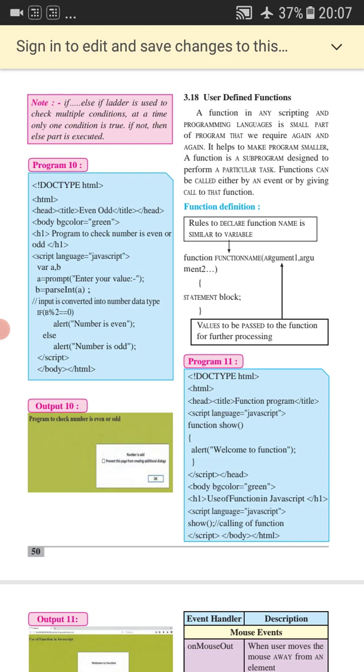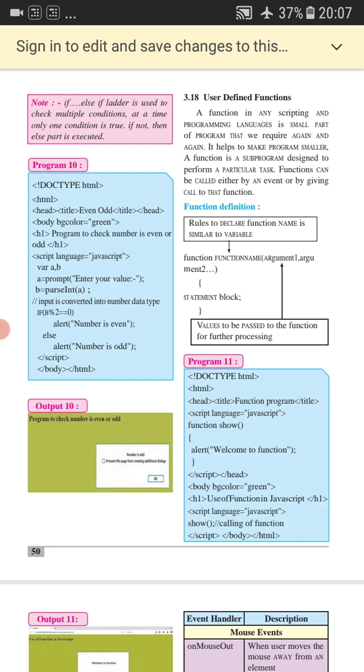You can provide any function name, for example sum. Then in the brackets you have to pass the arguments, that is the parameter values, and then the statement block. Whatever you want to write, you write inside the statement block. In this way you can create functions.